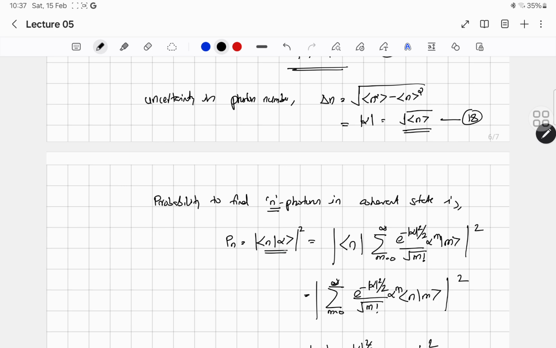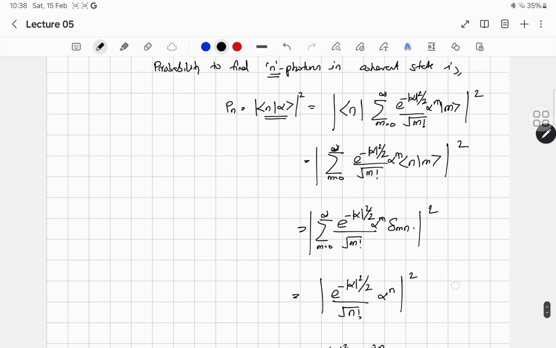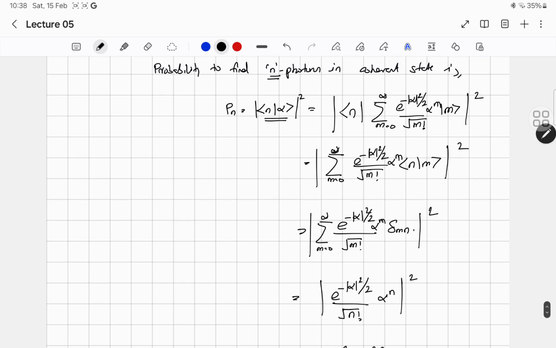So if you take the mod square of this inner product between the Fock state with n photons and alpha, that is very simple to do. Just expand ket alpha in the number state. Since we already used n here, just use the index m: sum over m equal to 0 to infinity, e raised to minus mod alpha square by 2, over root m factorial, alpha raised to m, ket m. Just take the inner product.